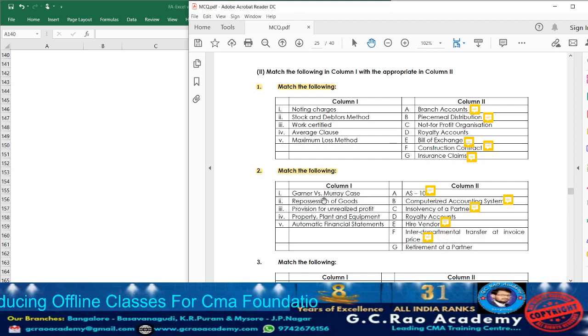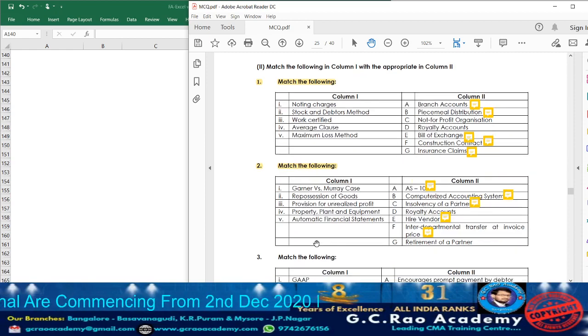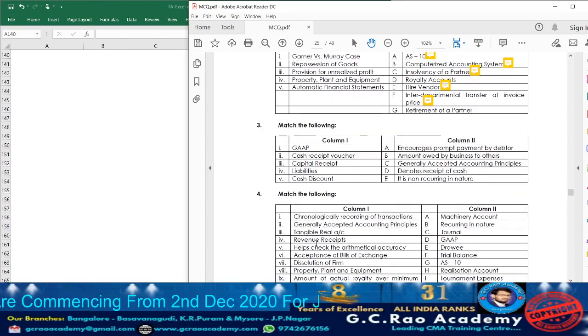See all the 5 considered. Garner versus Murray case is insolvency, so point number 1. Repossession of goods, hire vendor is going to make, so point number 2. Provision for unrealized profit, interdepartmental transfer at invoice price, so this is point number 3. Property, plant and equipment, AS10, so point number 4. Automatic financial statement, computerized accounting system, so accordingly point number 5. So with that, the second match the following is completed.